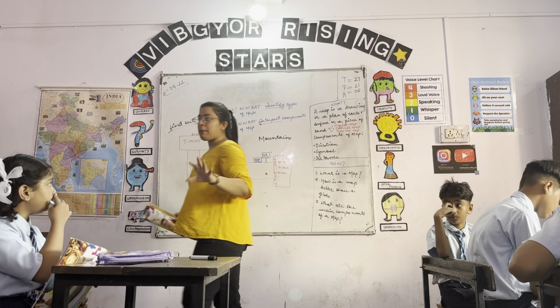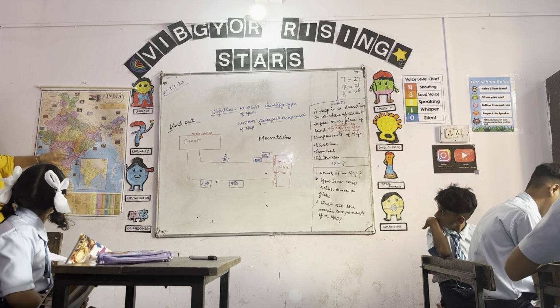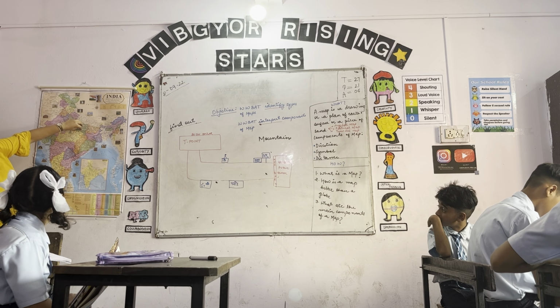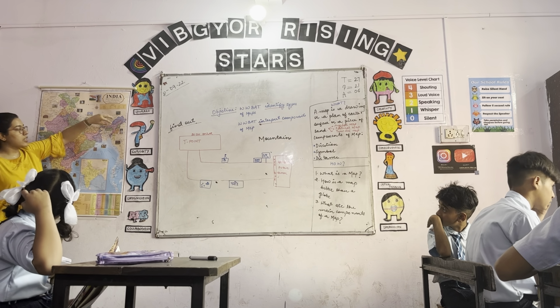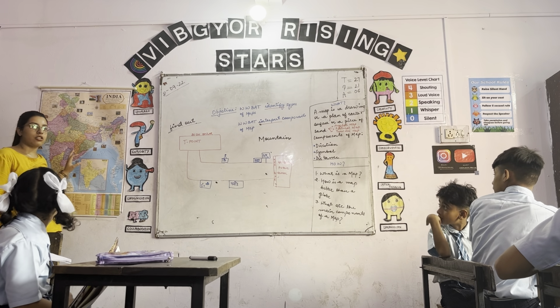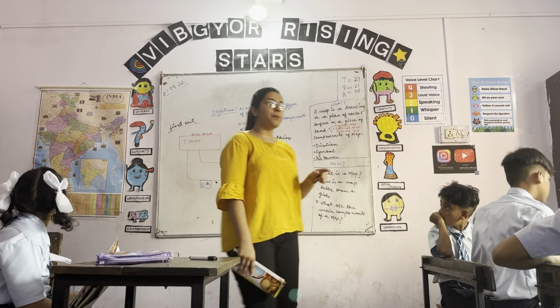A map which has boundaries and states marked on it. If you see this map, do you see states marked on it? I see Chhattisgarh, I see Madhya Pradesh, I see Uttar Pradesh, Bihar, Assam, Manipur and other states marked on it. Boundaries are also marked on it. Yes, no? So this type of map is called a political map.